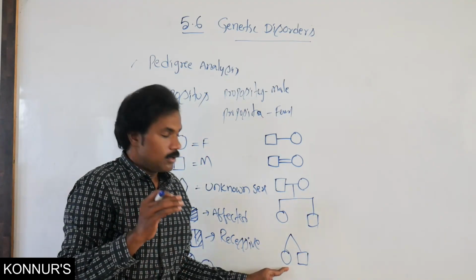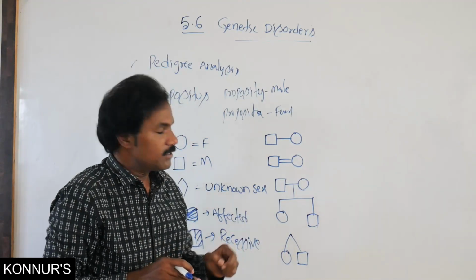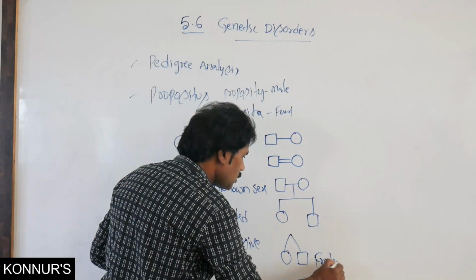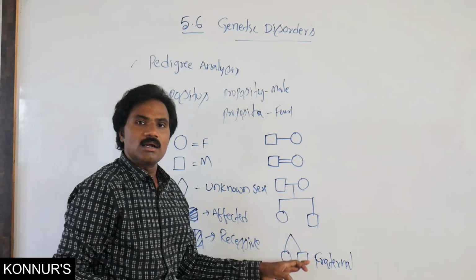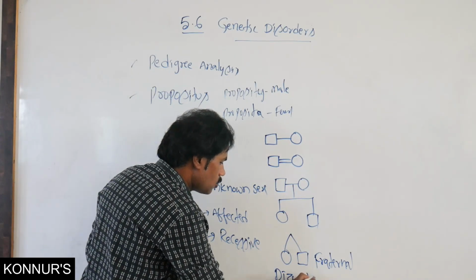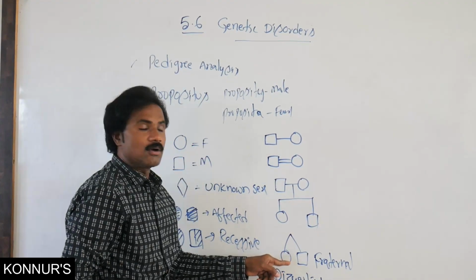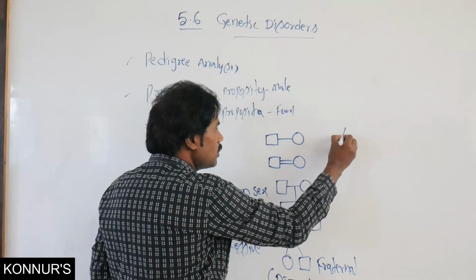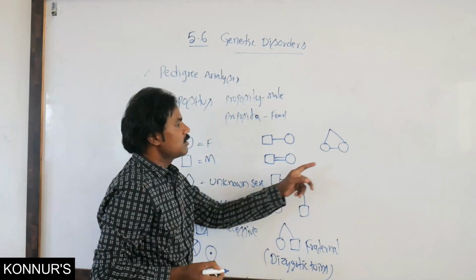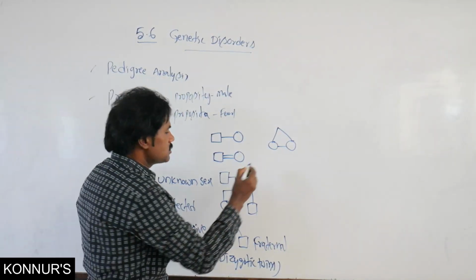These are dizygotic twins, that means fraternal twins. Similarly, identical twins are monozygotic twins.